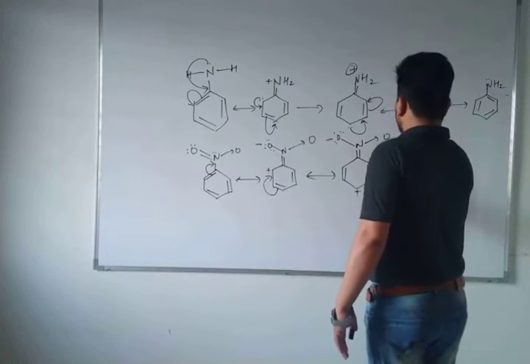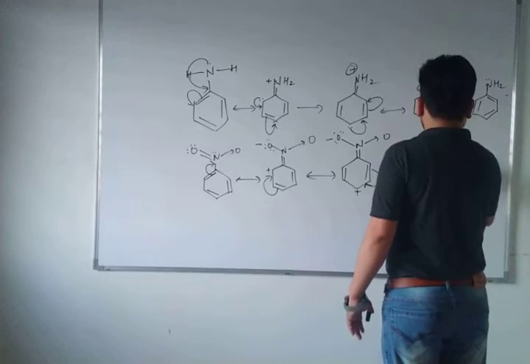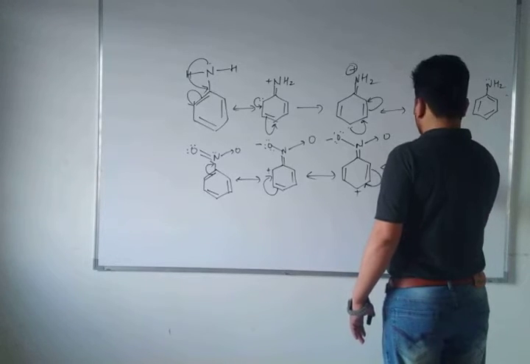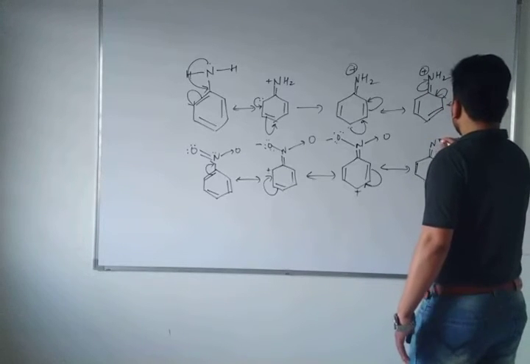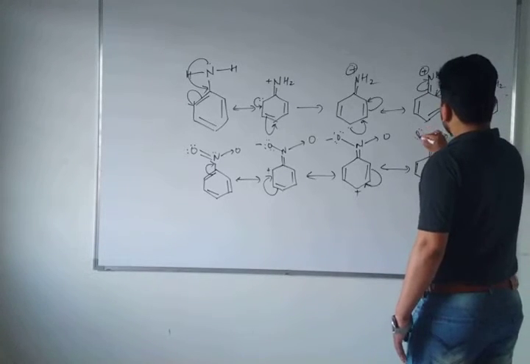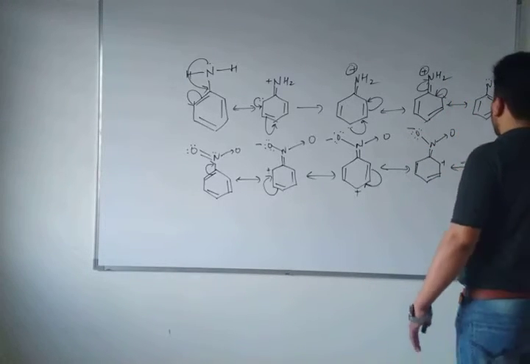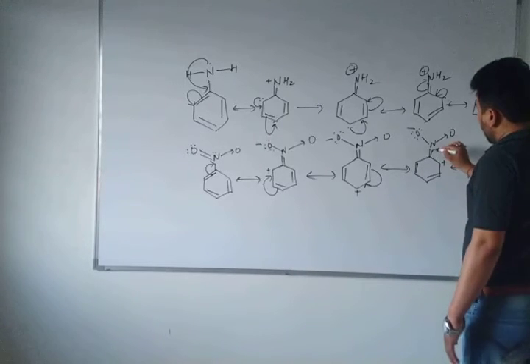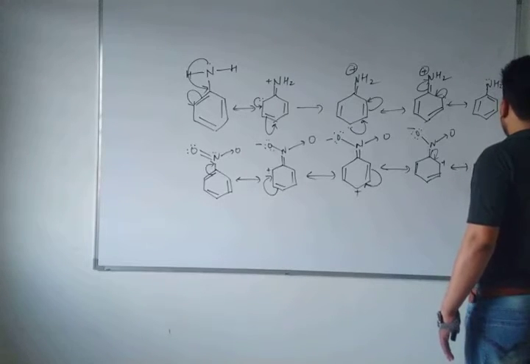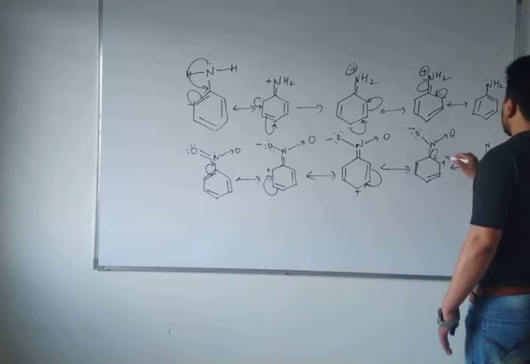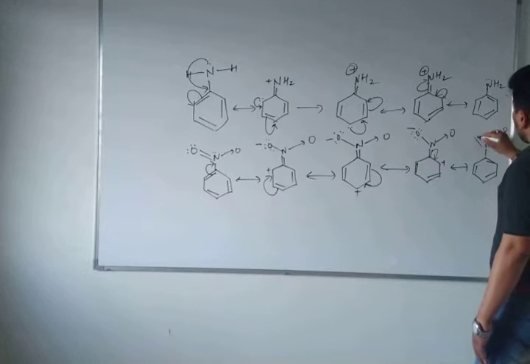Now the next step, this one will shift here, and here there will be a lack of electrons. Negative charge on it, right? And now the final structure, what will happen? This pi bond will come here, it will fulfill this carbon atom's octet, and the structure will look like this. Here nitrogen will get a single bond because it is going to shift electrons, and here single bond oxygen and double bond oxygen.